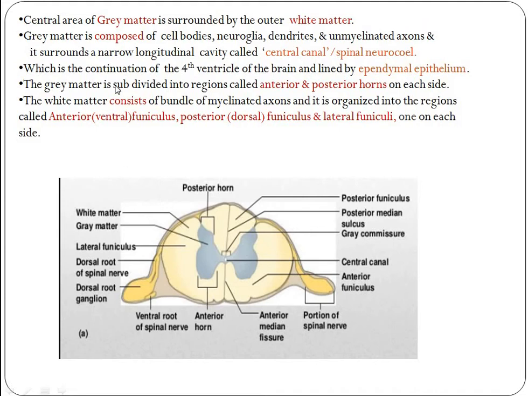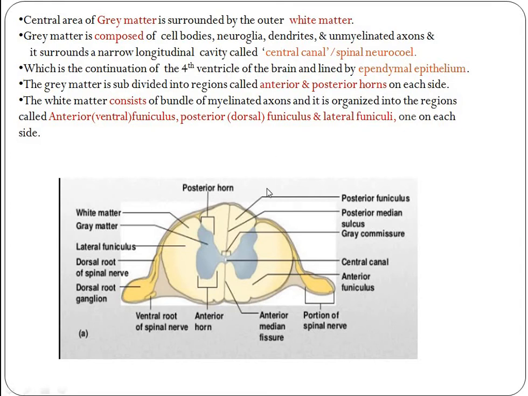Next one, it is a continuation of the four ventricles of the brain. Normally in the brain there are four ventricles. It continues from the fourth ventricle of the brain and is lined by ependymal epithelium.